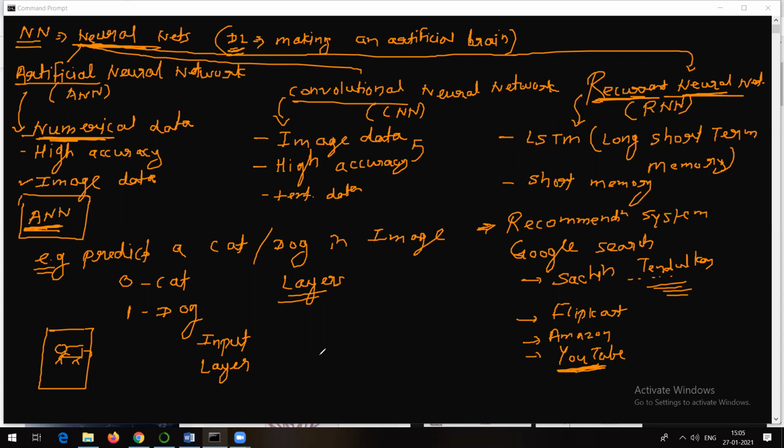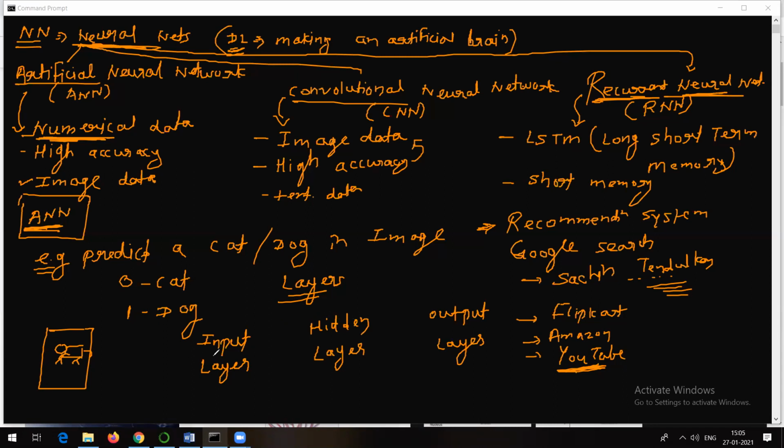Or at least if you are interested, maybe this is important for exams. Input layer: this is the first layer. Then there is something called the hidden layer. And there is one more layer, and that is nothing but the output layer. So these are the different layers which are present in artificial neural networks.